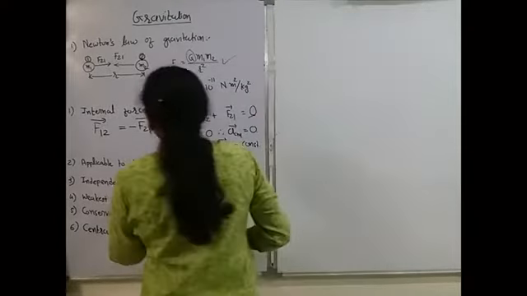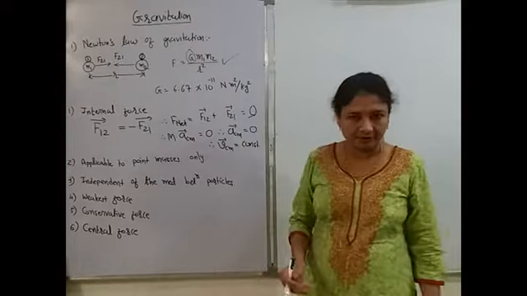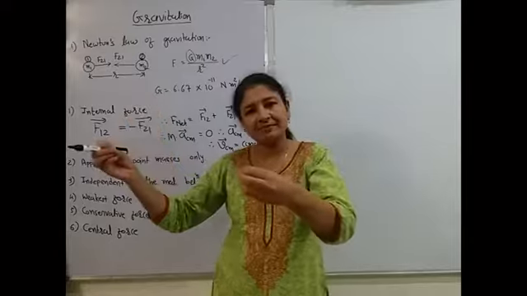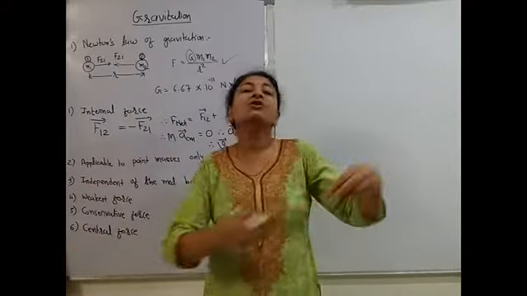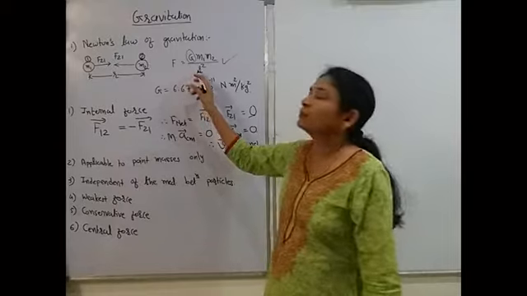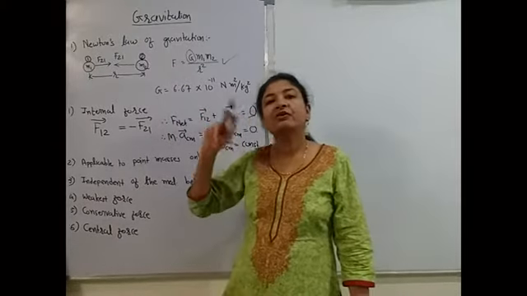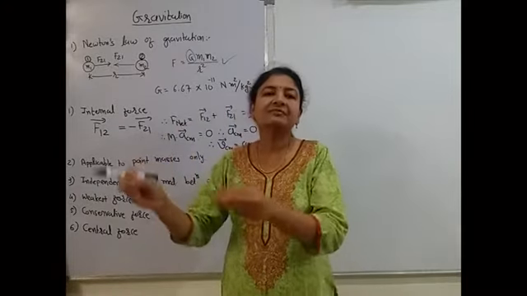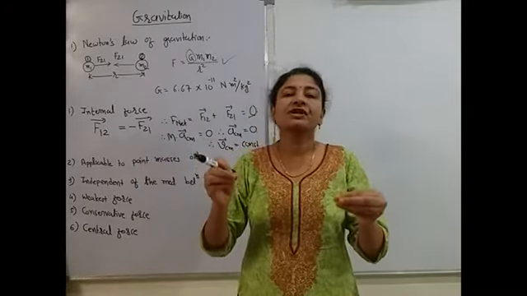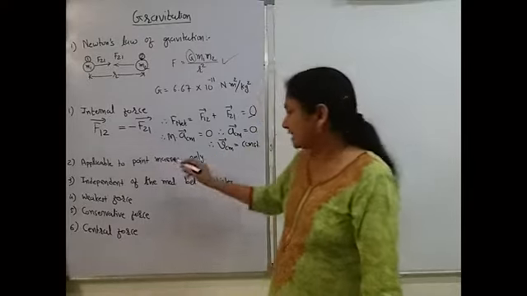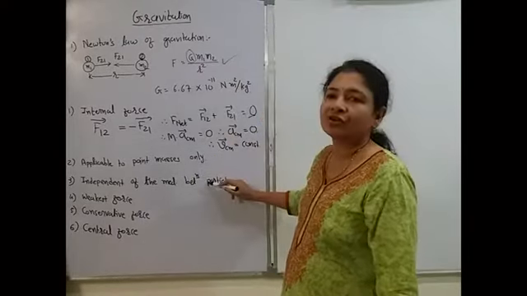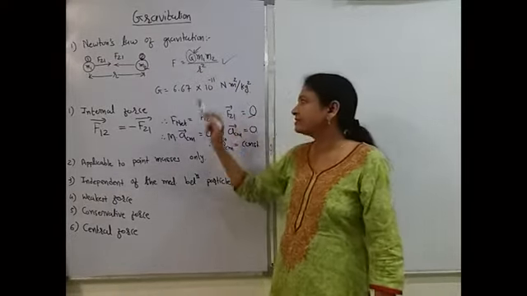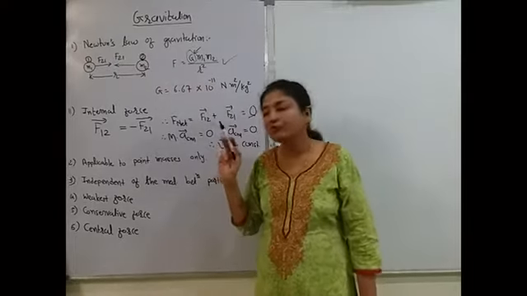Then it is independent of the medium between the particles. There are two masses, we have kept them in vacuum, or at the same separation we are keeping them in water or in some other medium. The gravitational force will not change. Compare it with Coulombian force. What happens in Coulombian force? You studied in 12th: if medium changes, electrostatic force or Coulombian force changes. Here, medium changes, this will not change because this G is constant, it does not depend on medium. That's why this gravitational force is independent of medium.